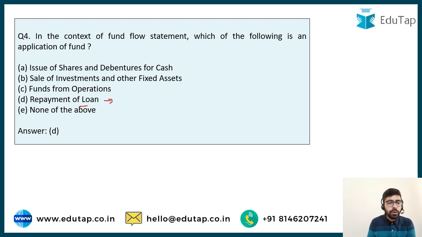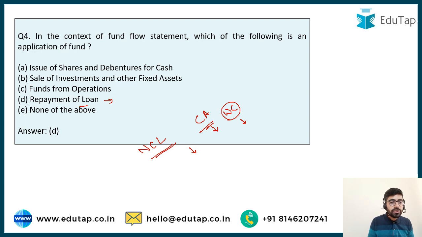When we are repaying loan in cash, what is happening? Loan is a non-current liability. And cash is a current asset. So one current and one non-current, they are being affected. So there is going to be flow of fund. And since our current asset, our working capital specifically, is declining in this particular case, we would say that this is a case of application of the fund.